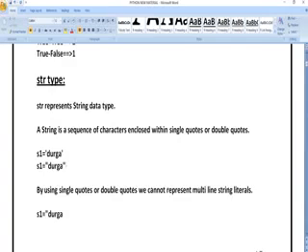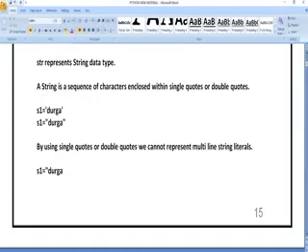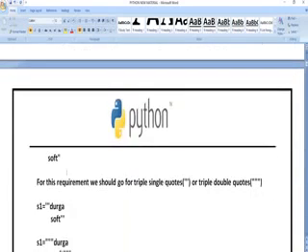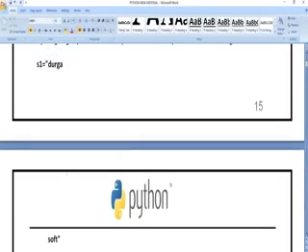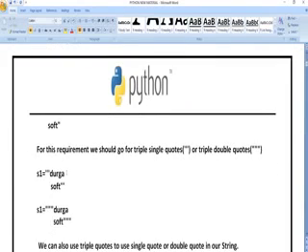It is also the correct way of defining. But if you observe here, S1 is equal to Durga, they have started with double quotes and they have not ended the quotes. So without ending the quotes it is an incomplete task, and you are going to get an error over there. Whatever you start with, you have to end with the same quotes.